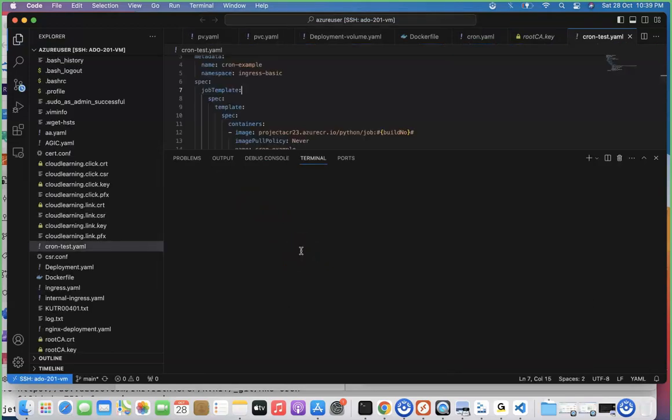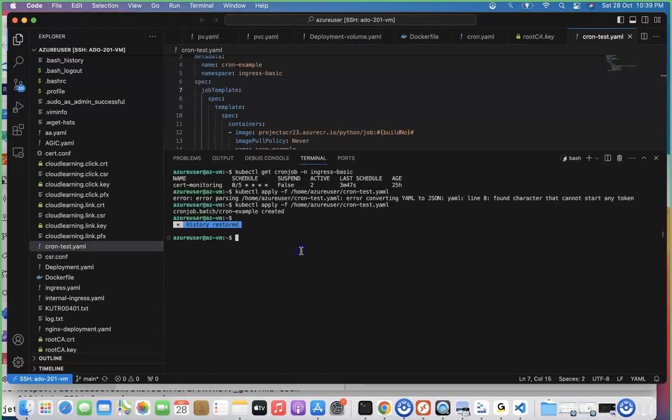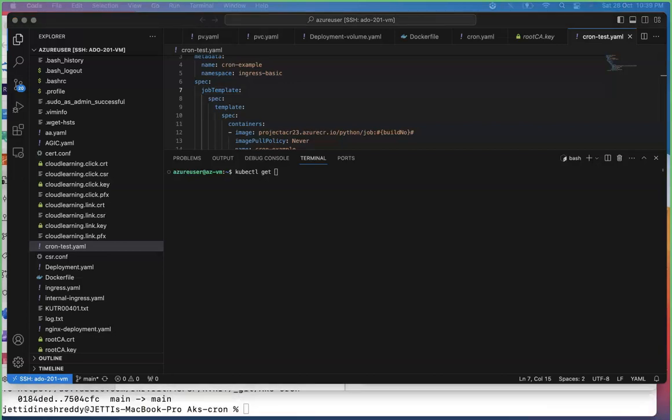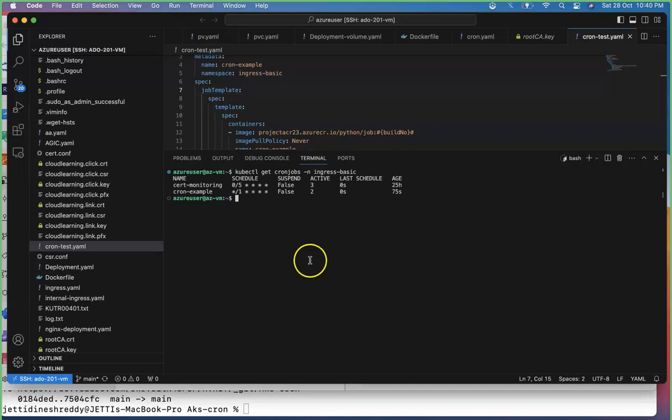All right. So always remember one thing, team. If you want to see whether CronJobs are really deployed or not, the way you check for pods with kubectl get, in the same way you will check for the CronJobs. That's exactly the thing we need to make sure. So kubectl get cronjobs -n ingress-basic. Okay, that's the thing. Because one thing we deployed, that's why it is showing. The cron example is the one.